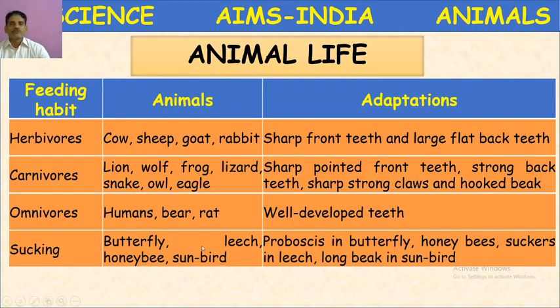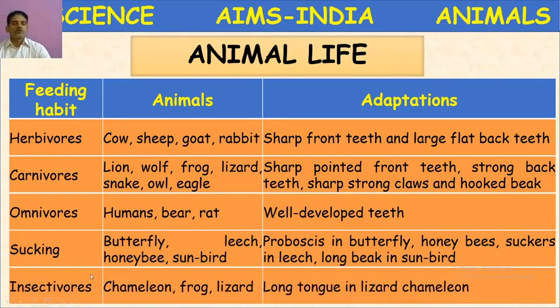And even mosquitoes suck the blood. Leech also sucks the blood. So leech possesses suckers. Proboscis is present in butterfly and honeybee. And a long beak is present in sunbird and hummingbird. They possess a long and slender beak, so it will insert its long and slender beak into the flower and suck the nectar. So for this kind of sucking feeding, they possess special organs like proboscis and suckers.